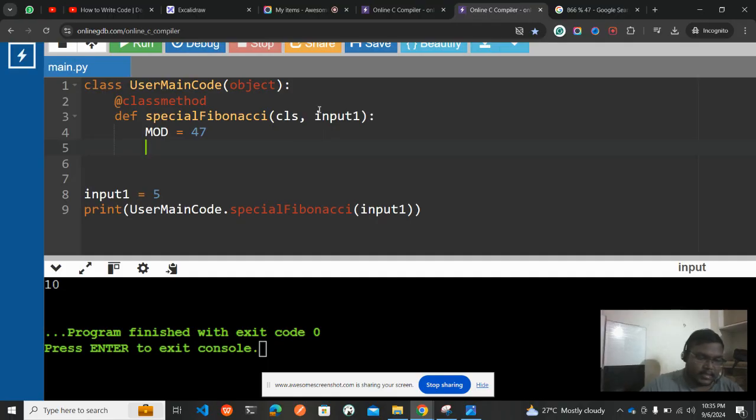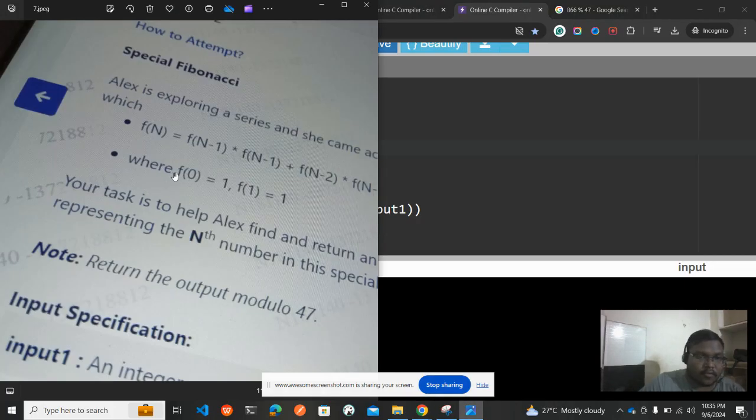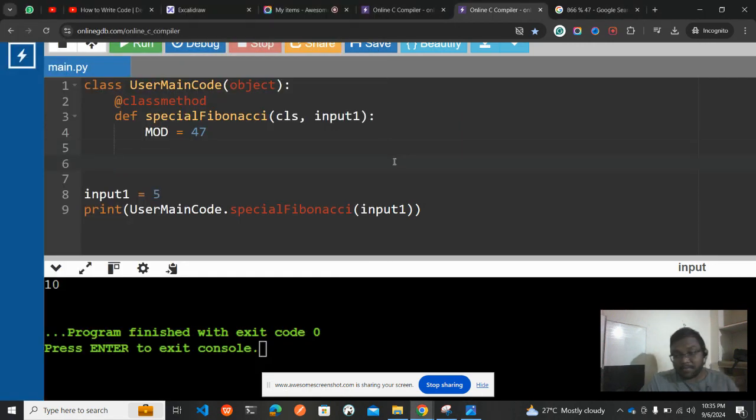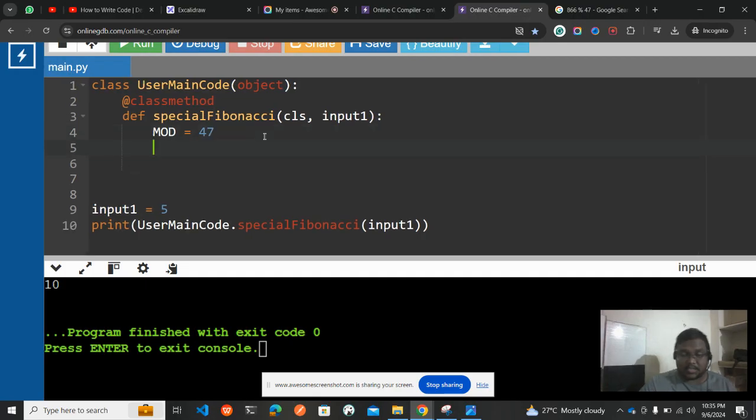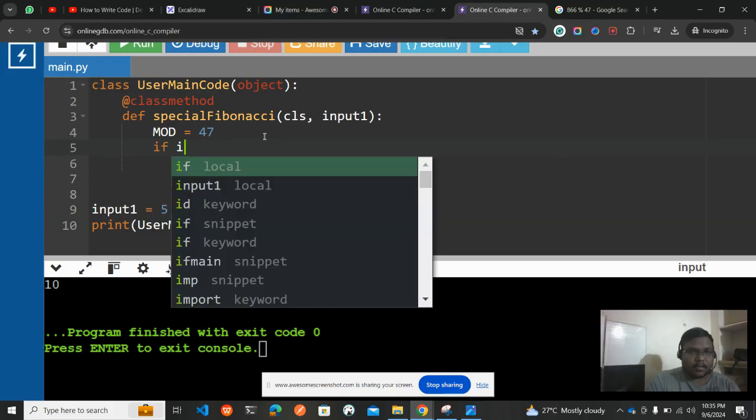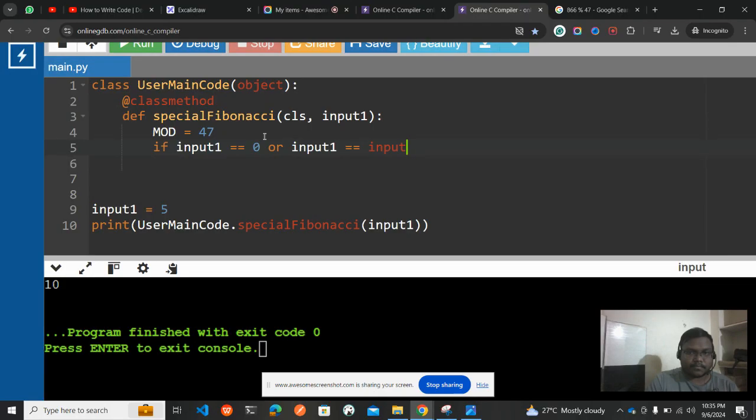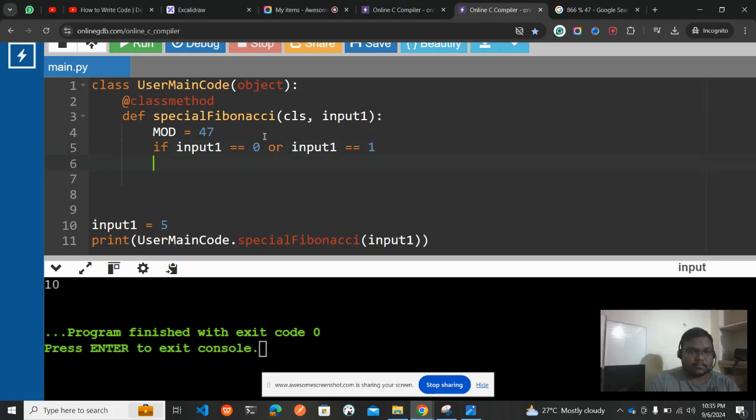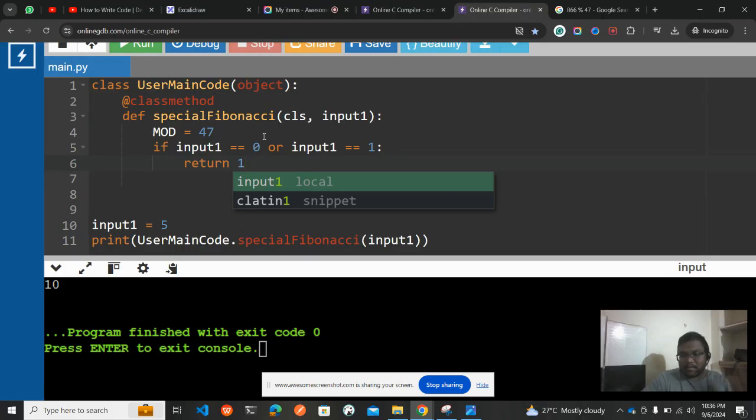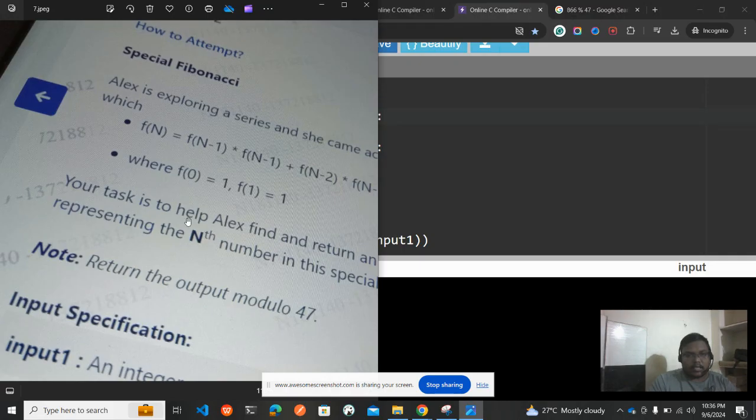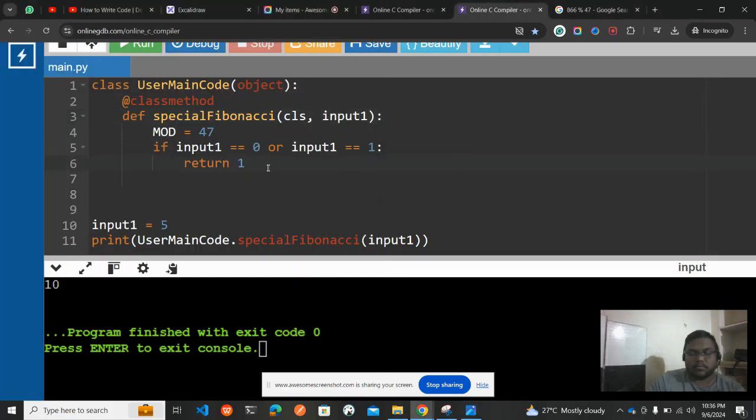Done. And then what they have given, in case f of 0 is equal to 1 and f of 1 is equal to 1. What we need to return, sorry, if the input is 0, we need to return 1, and if the input is 1, we should also return 1. So that's the base condition which they have given. I can write the base condition here: if input 1 double equal to 0 or input 1 double equal to 1, colon, return 1, because they have given that. I didn't do anything. f of 0 is 1, f of 1 is 1, so that's why I'm returning here.